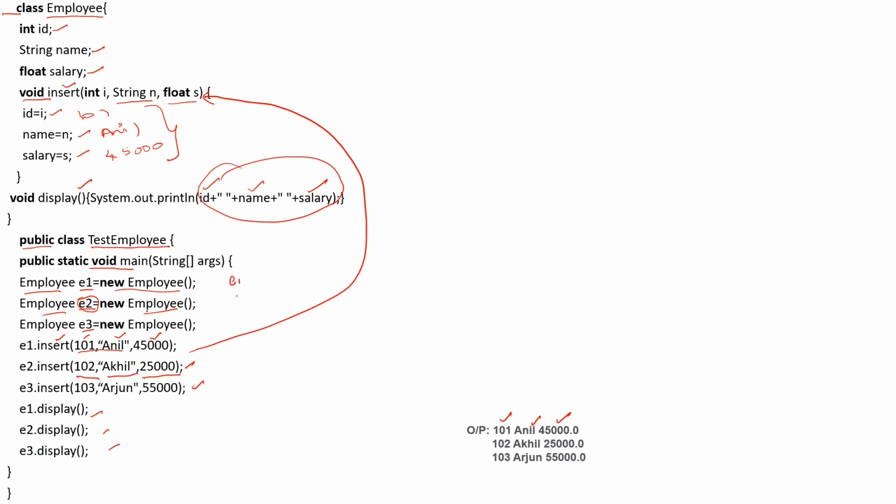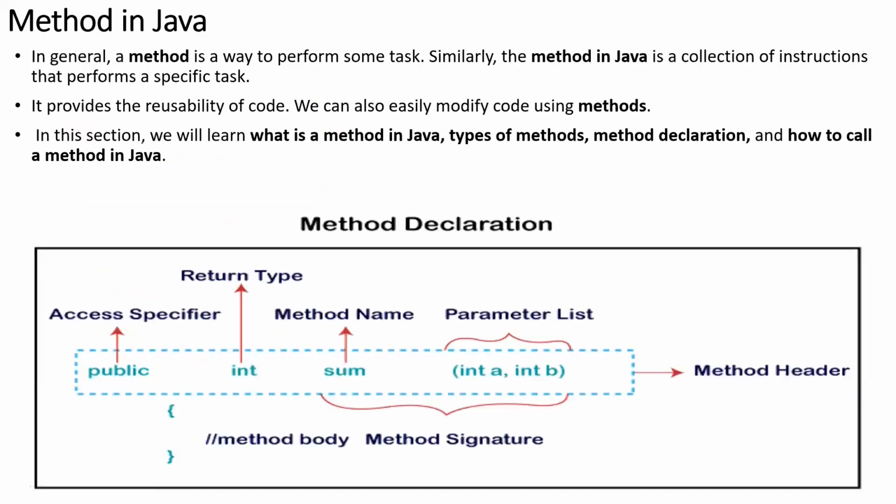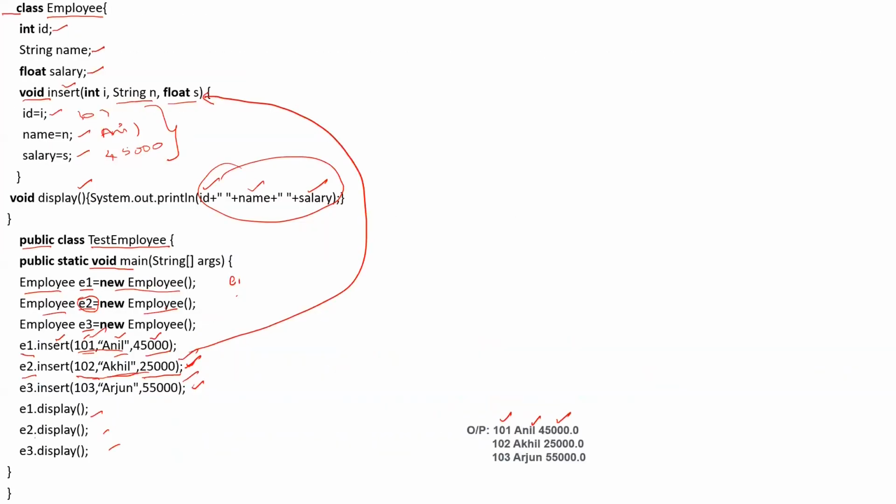Now, e1 holds only these 3 values, 101, Anil, and 45,000. e2 holds these 3 values. So whenever you say e1.display, all the values present in e1 are displayed. Whenever you say e2.display, values present in e2 are displayed. Whenever you say e3.display, values present in e3 are displayed. Clear?